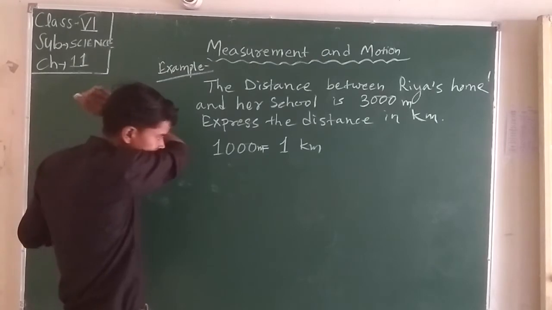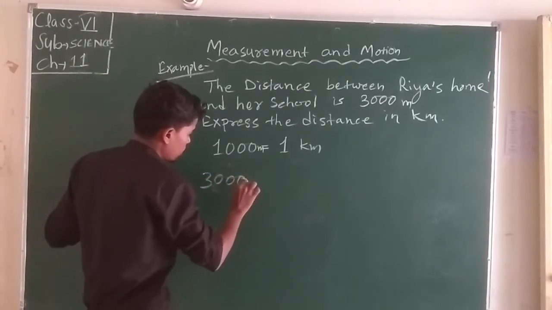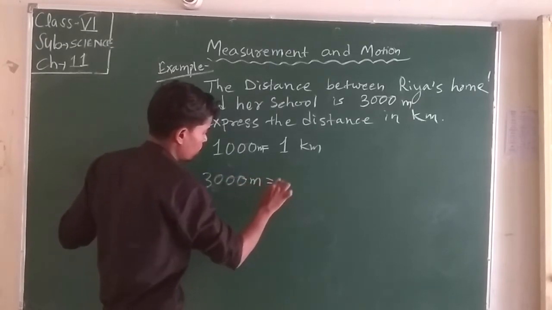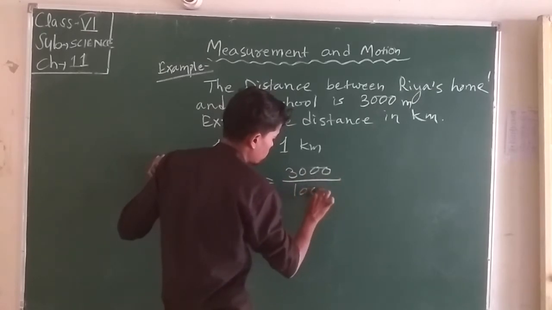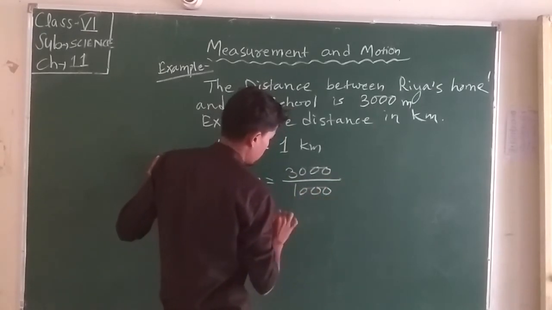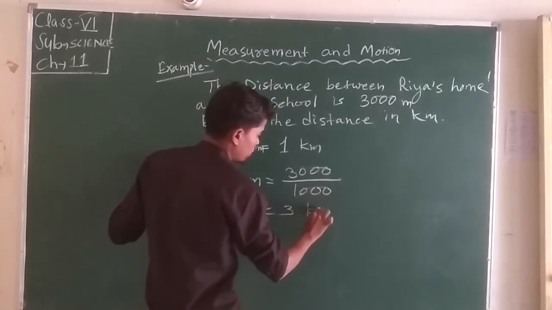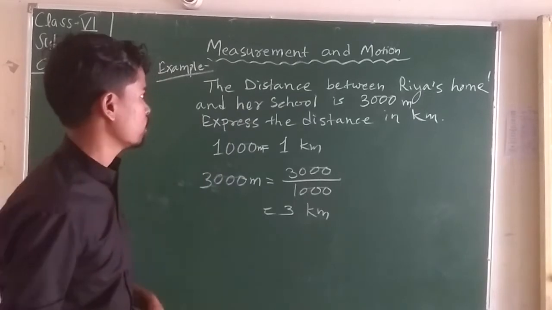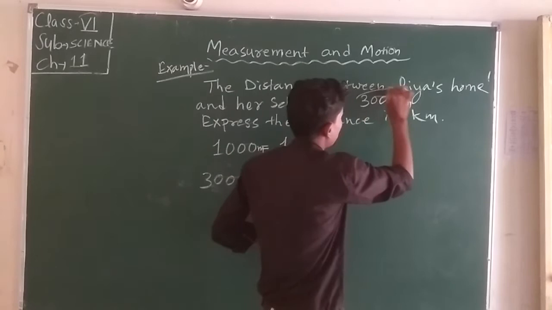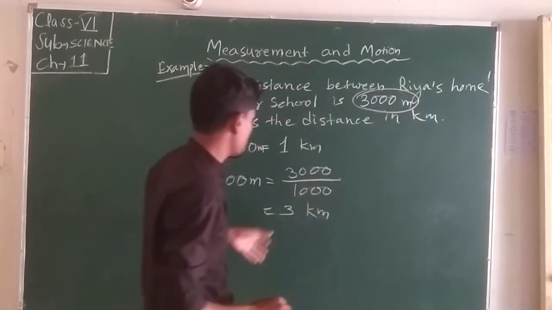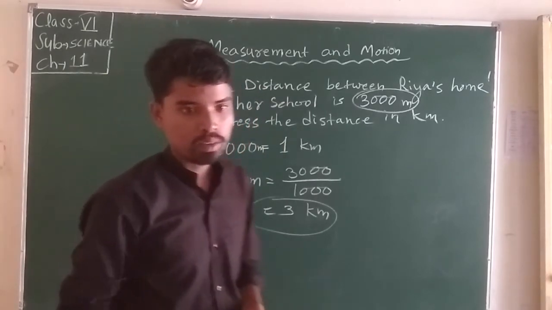So we can write that 3000 meters is equal to 3000 by 1000. You cancel the zeros and 3 remains, so the right answer is 3. 3000 meters is equal to 3 kilometers. This is the answer.